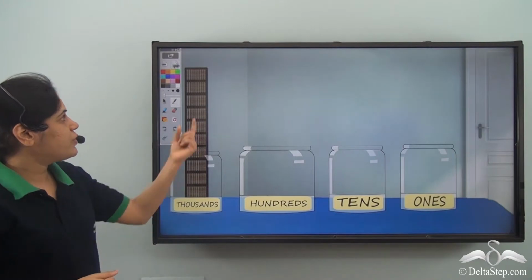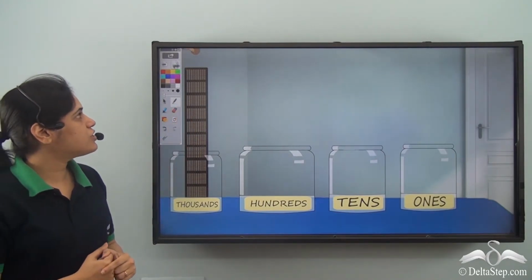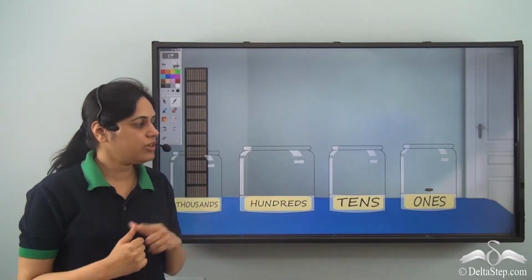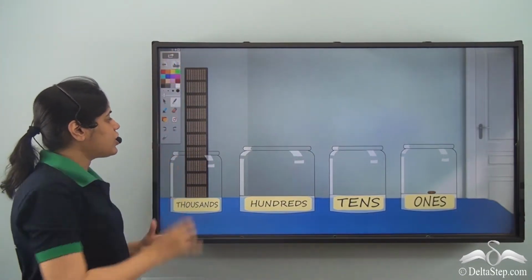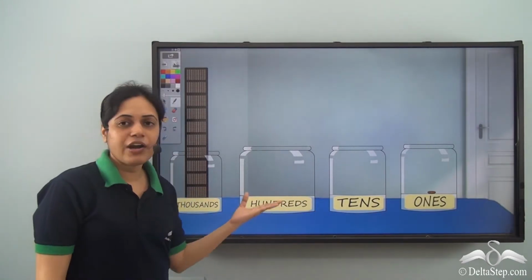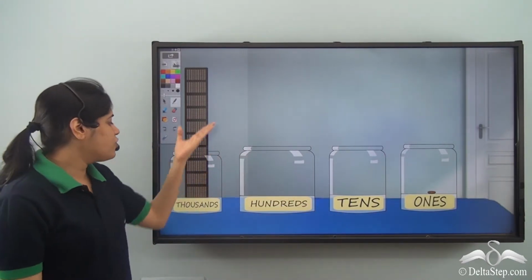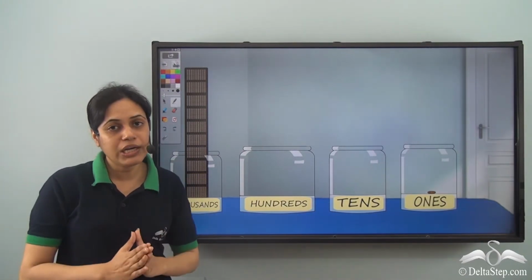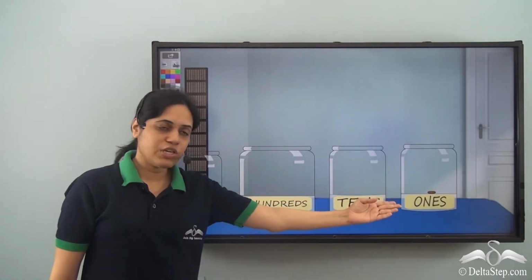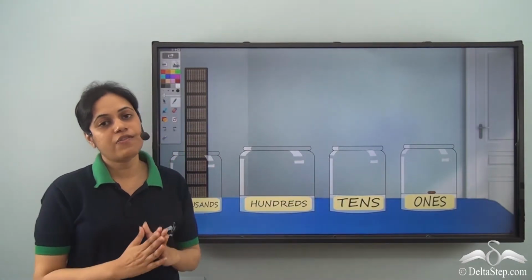Now what if I put a single cookie in the thousands jar? It will fly and go away to the ones jar. So the thousands jar cannot hold single cookies, just like the hundreds and tens jar. The thousands jar can hold only stacks of 1,000 cookies. So single cookies go to the ones jar.